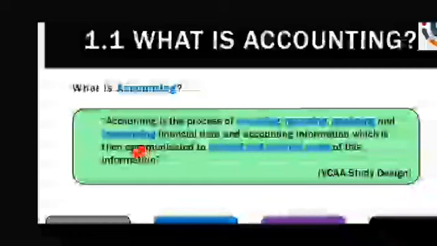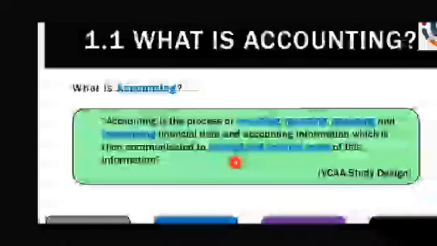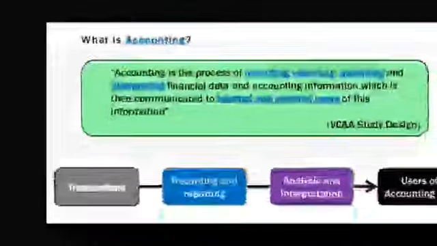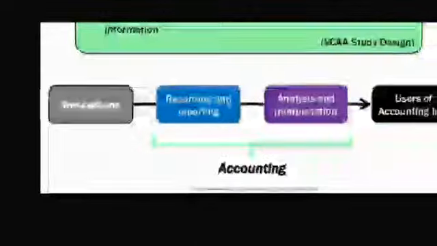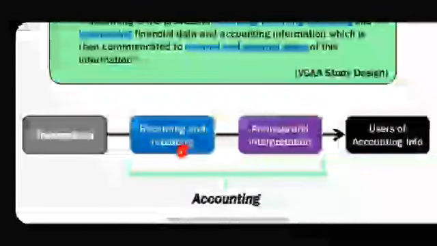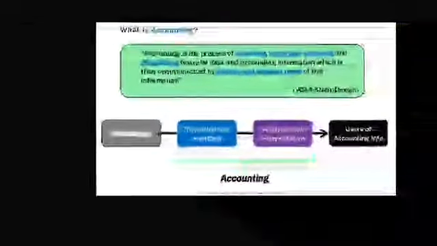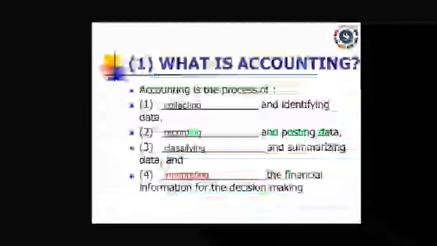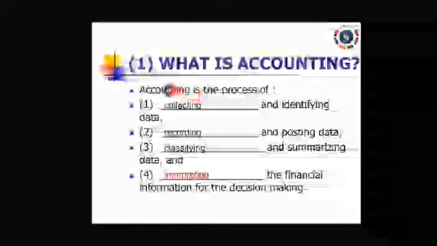Then it is communicated to internal and external users of this information. So first transaction, recording and reporting, analyzing and interpretation, uses of accounting information. This is called accounting. Yes, that is what accounting is, in another simple way.